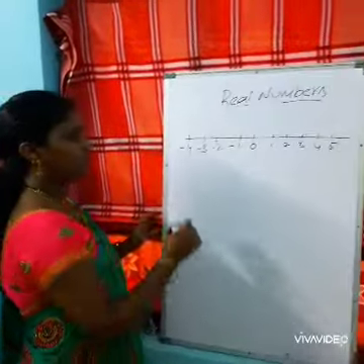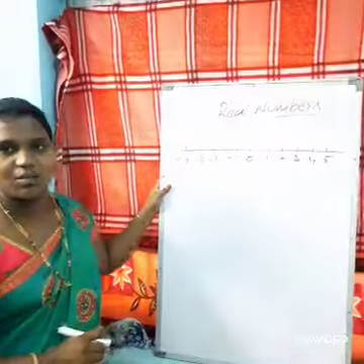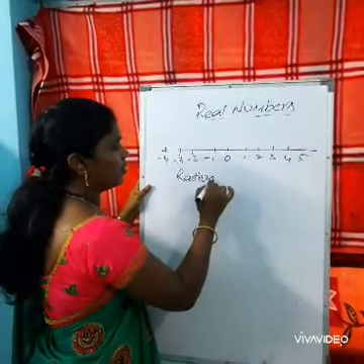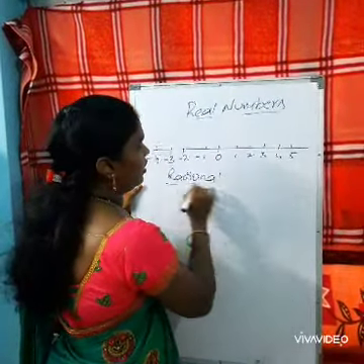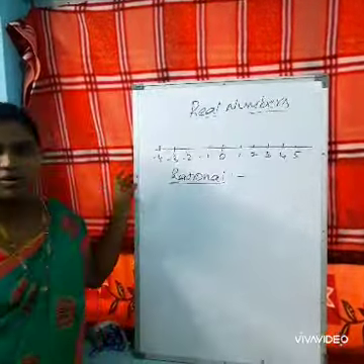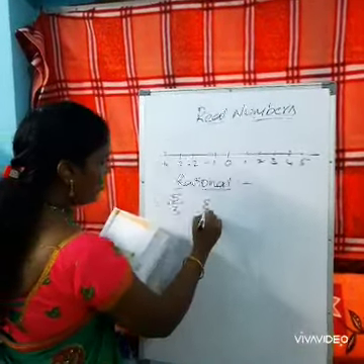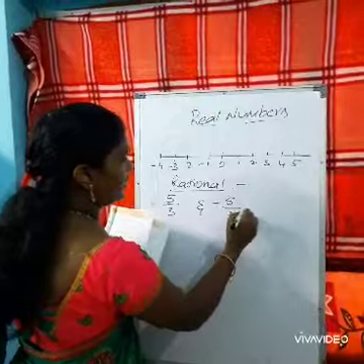Now let us see how to represent rational numbers on a number line by taking some examples from our textbook. Now let us represent 5 by 3 and minus 5 by 3 on the number line.